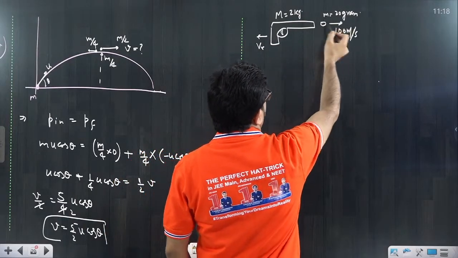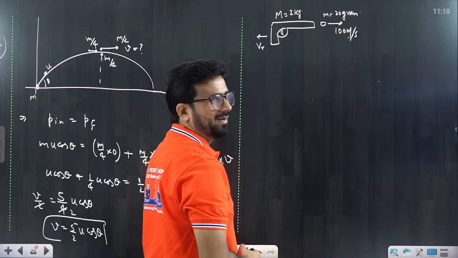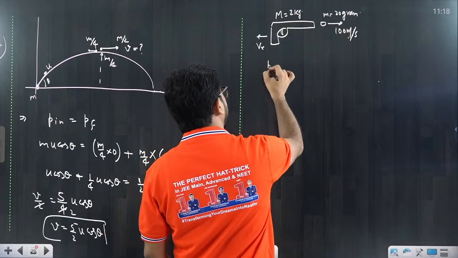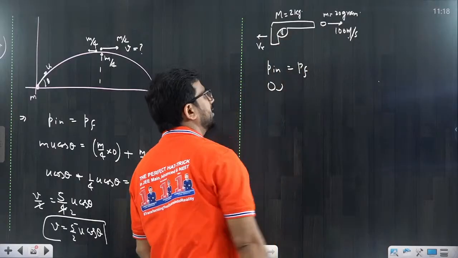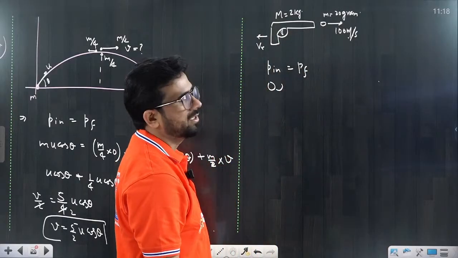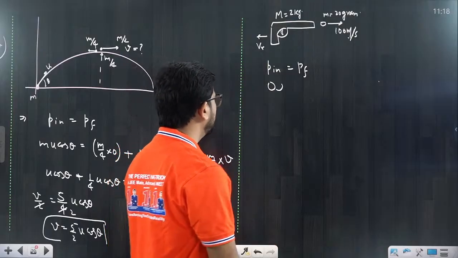Now come to this part. We can say P initial is equal to P final, we have to put it. So what is P initial? Initially both the bullet and the gun were at rest, so you can say P initial is equal to 0.